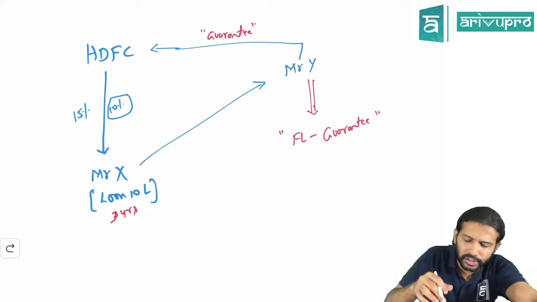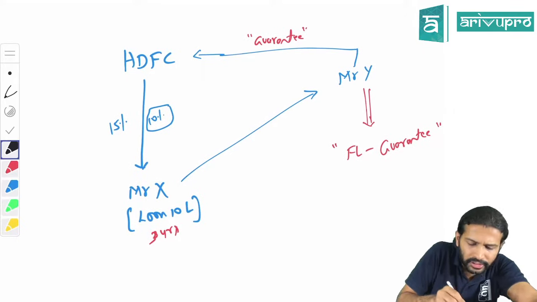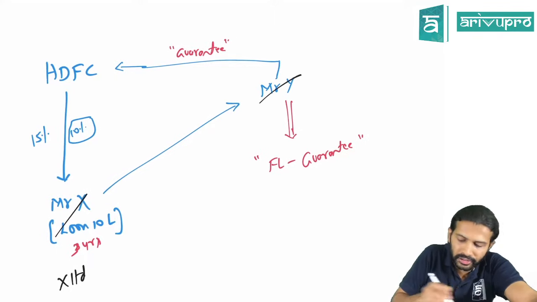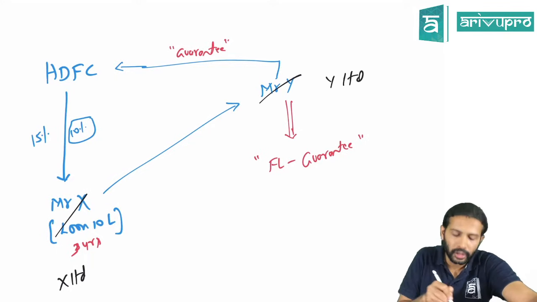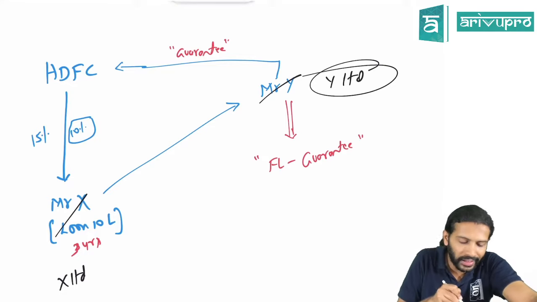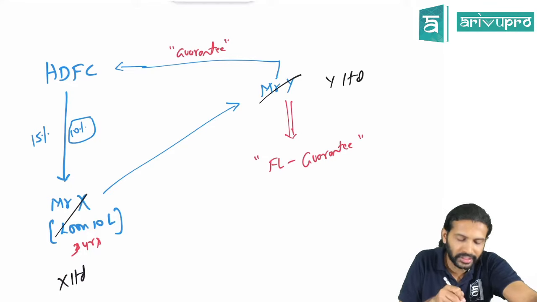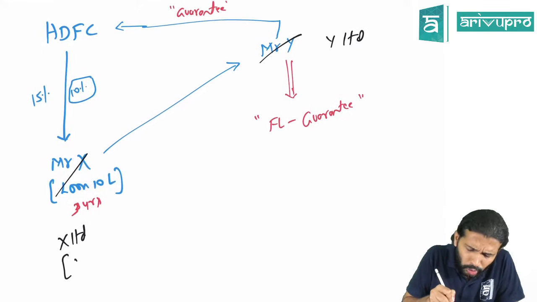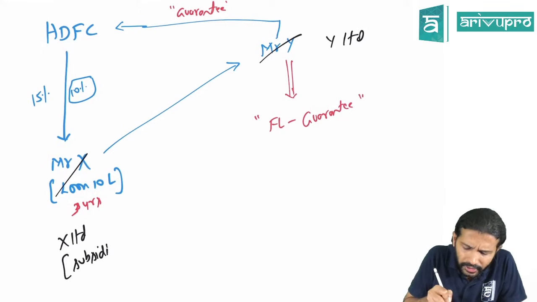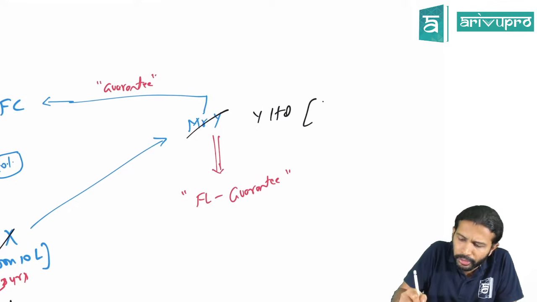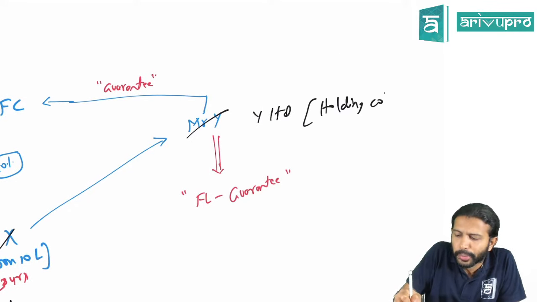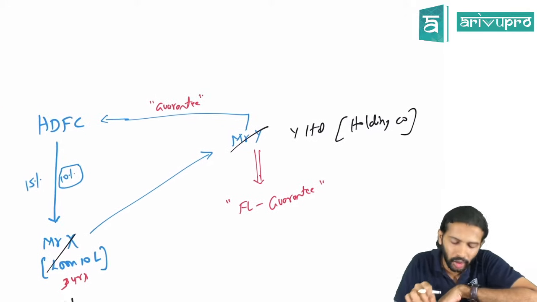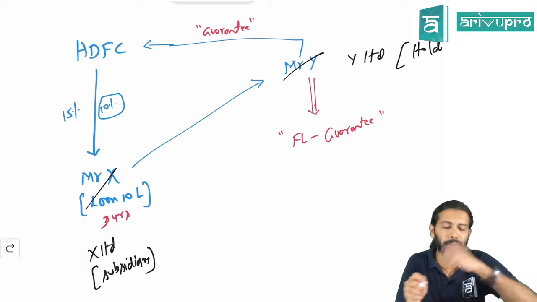If you rework this example, instead of X you can make it X Limited, and instead of Y you can make it Y Limited. Two companies. Why will Y Limited give a guarantee on behalf of X Limited? There has to be some relationship. X could be the subsidiary company and Y Limited could be the holding company.